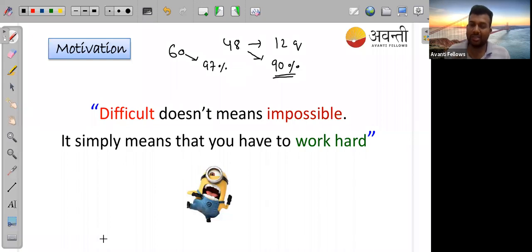So now we'll focus on this 12th, and we'll try to understand the simple parts. We will not leave any chapter. This will be helpful in your class 12 board exam, and for JEE and NEET also. About revision of class 11, we'll do that after the completion of all the units in class 12. So guys, if you all are ready for today's class, write yo in the chat.